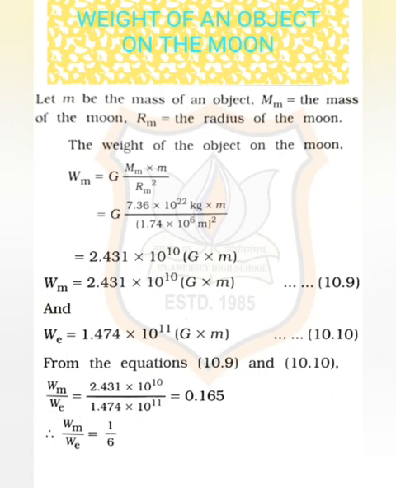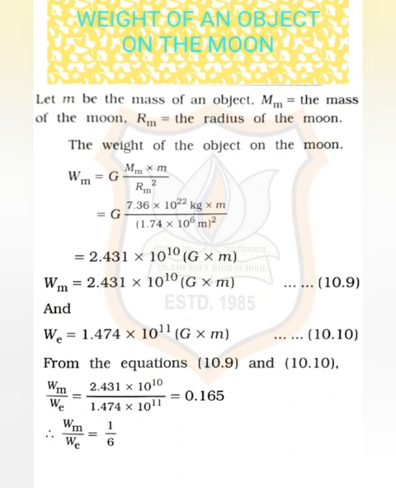Now, substituting the values of the mass of the earth, mass of the moon and the radii, we have the equation Wm is equal to G into 7.36 into 10 to the power 22 kg into m upon 1.74 into 10 to the power 6 meters square. On solving this, we have the weight on the moon is 2.431 into 10 to the power 10 G into m, where the weight on the earth, on solving, will be 1.474 into 10 to the power 11 G into m.